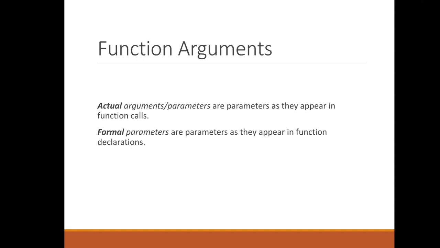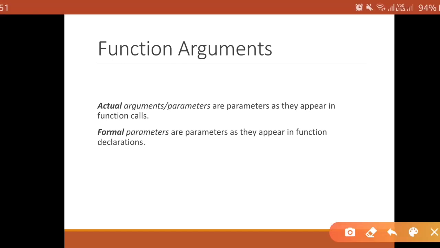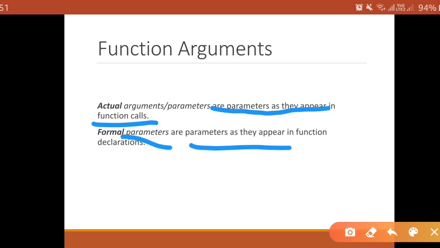Now function arguments. There are two types of argument: actual argument and formal argument. The actual arguments or parameters are the parameters that appear in a function call. This is the actual parameter. And the formal parameters are the parameters that appear in a function declaration or the function definition.